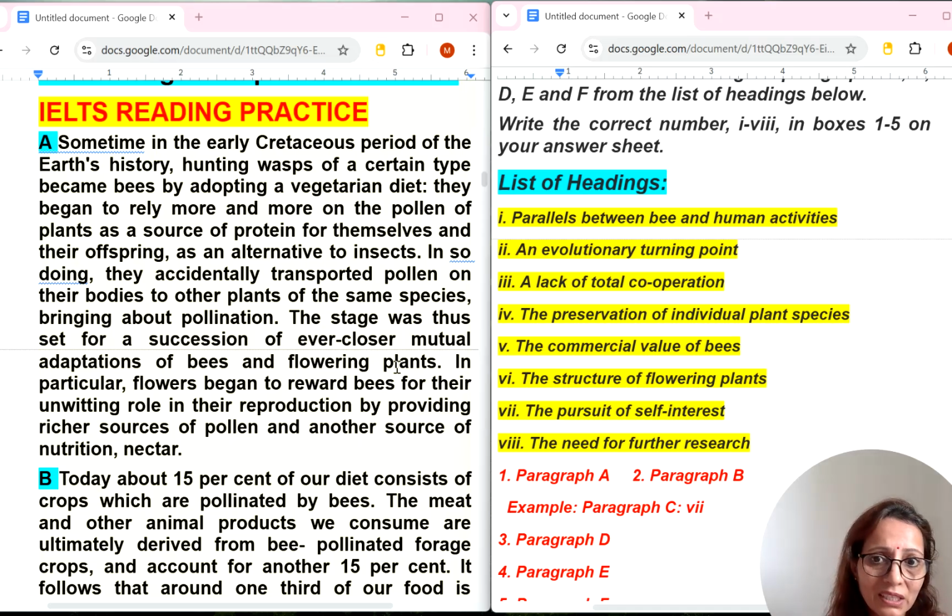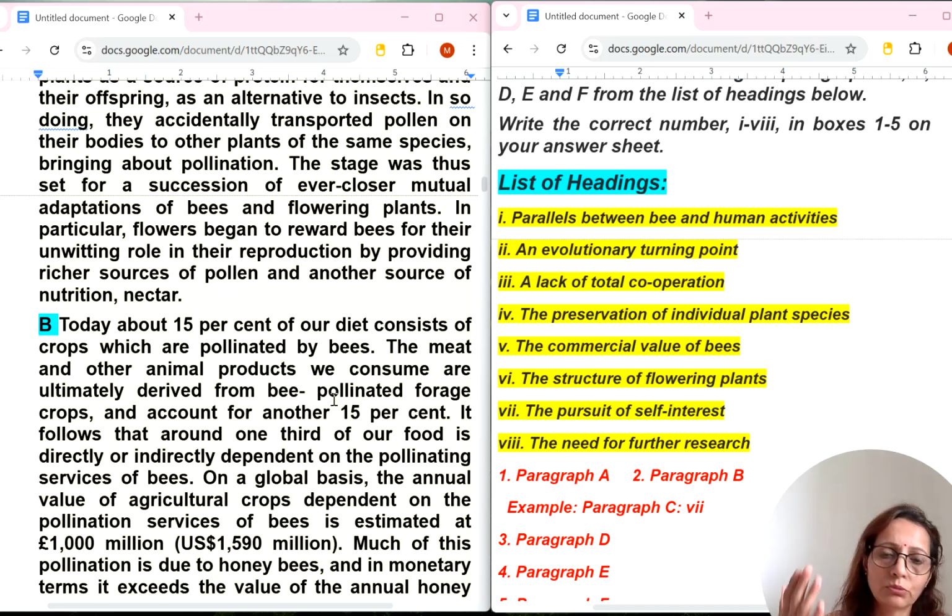If it is not matching anything, then we can read further in the paragraph, and if it is a confusing one, like paragraph A sometimes is, and you can't select the answer, then leave this paragraph and come to paragraph B. Okay, let's read it.